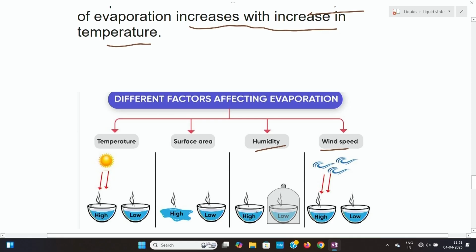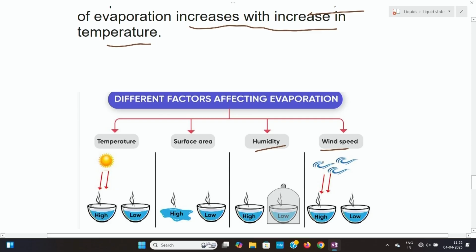Here this is the open container, some liquid is there, the evaporation will be fast. But in another container, with the same liquid, we have covered the container. Then what will happen? The surface molecules will escape, and once they go there, the vaporized molecules will try to come back to the liquid state, and here the evaporation will be slow.